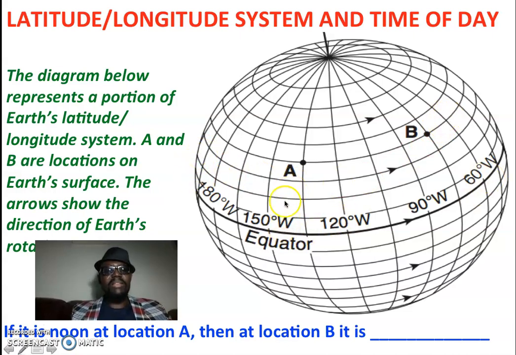So the question is, if it is noon at location A, what time will it be at location B? It will be afternoon at location B. The reason is that location B is ahead of location A in terms of time zone.